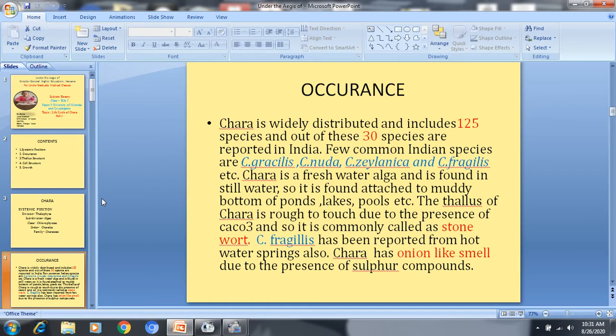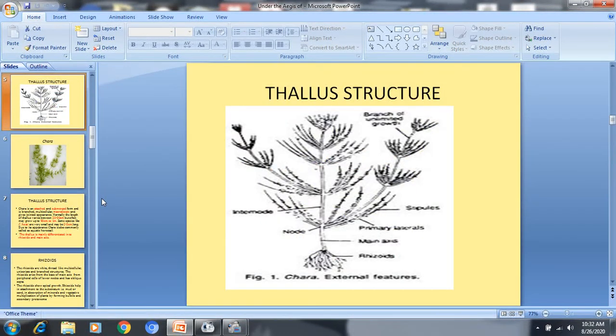Stone means the texture which is rough, and wort means plant. So as it is attached to the mud of the water body and has a stone-like touch, it is commonly called stonewort. Then there is also another unique character in the Chara thallus, that it has an onion-like smell due to the presence of sulfur compounds in it. So it smells like onion. This is the structure of the Chara thallus.